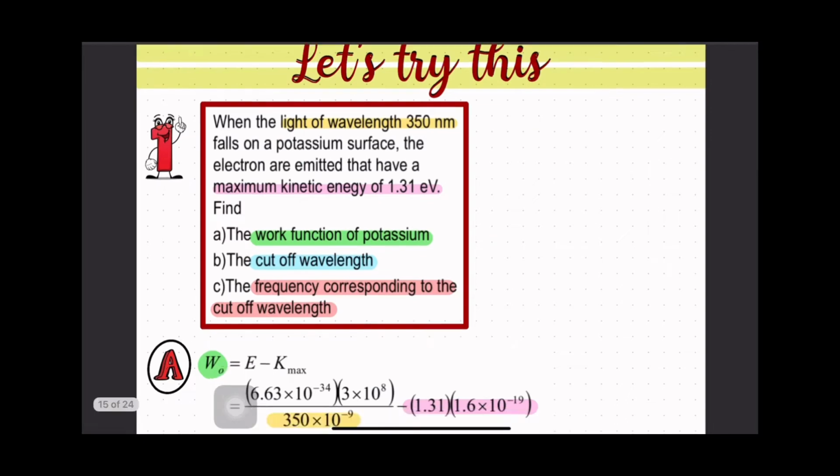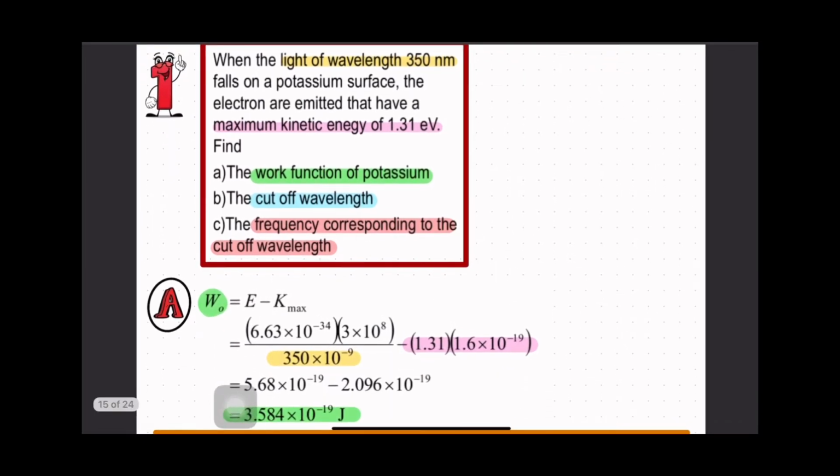Okay, so let's try this. We have light of wavelength 350 nanometer falls on the potassium surface. The electrons emitted have a maximum kinetic energy of 1.31 eV. Okay, so nampak tak unit dia berbeza-beza. Tapi kalau nak senang you boleh tukar dalam unit joule dulu. Okay, so dia minta cari work function.